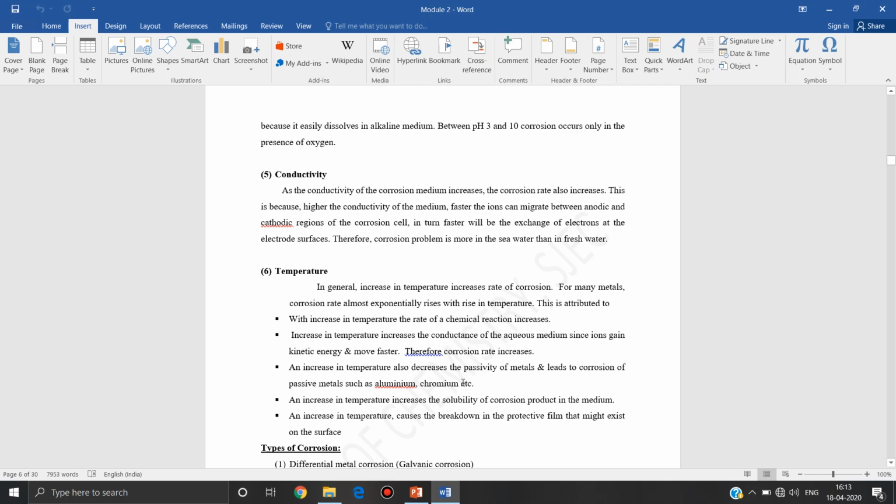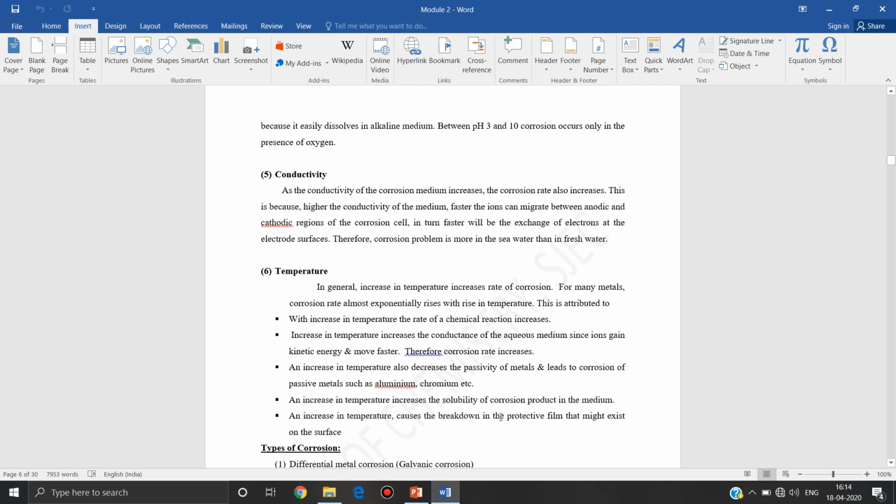And with increase in the temperature, there will be decrease in the passivity of the metal. See, I told in the previous video, aluminium, chromium, or titanium, they'll show passivity nature, but at higher temperature, the passivity nature decreases, they'll become little reactive metals, so rate of corrosion increases. Then an increase in temperature increases solubility of the corrosion product formed.